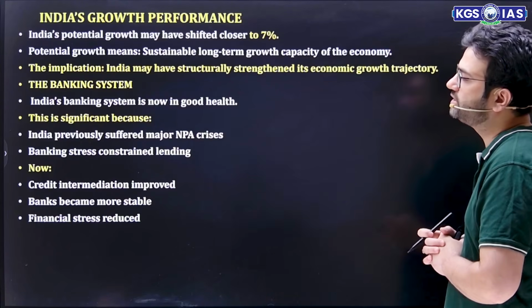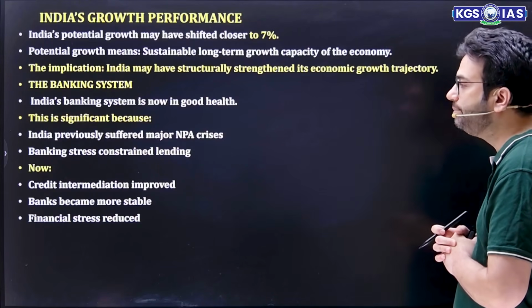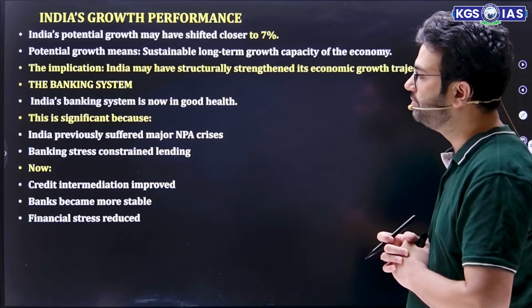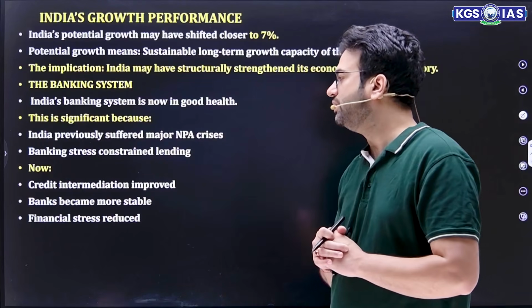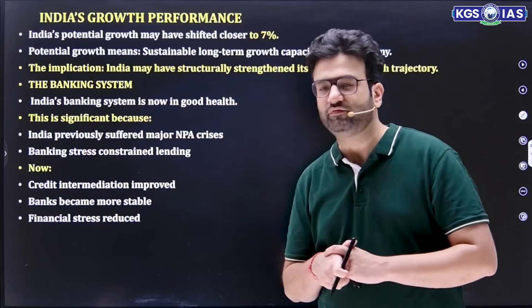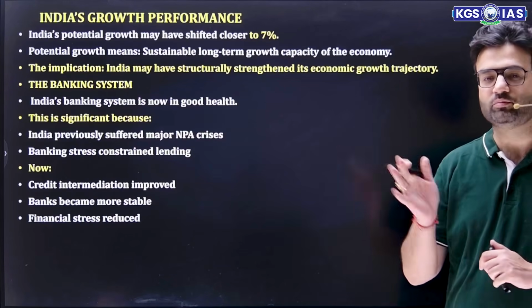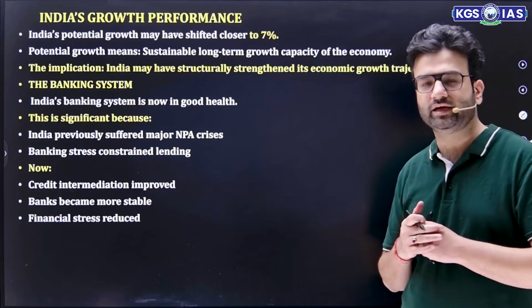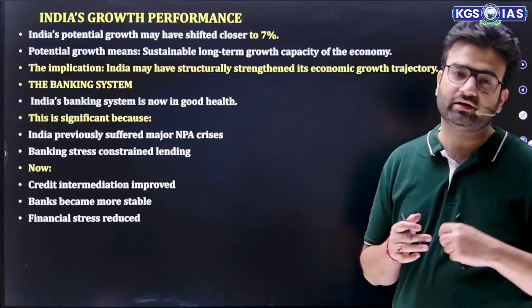This is significant because India previously suffered a major NPA crisis and banking stress constrained lending. Now credit intermediation has improved, banks have become more stable and financial stress has reduced, thanks to the bad bank, NARCL, IDRCL, and the Insolvency and Bankruptcy Code.